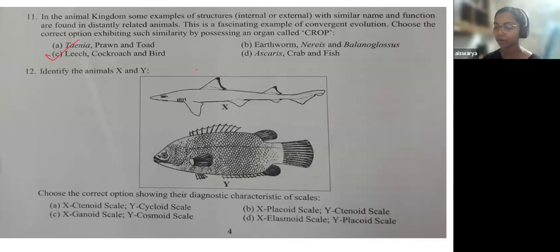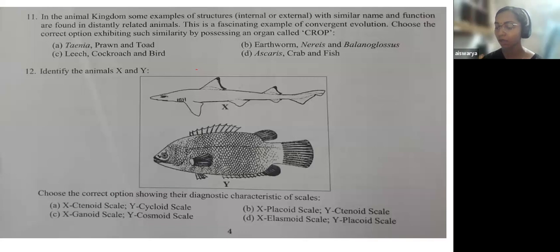Otherwise also, when you look at these four options, you can come to this option C. Here your MCQ aptitude will help you and you know how to do that. I have explained to you in the class how to approach this type of questions. Even if you do not know the answer to this question directly, you can use your aptitude and come to this answer.